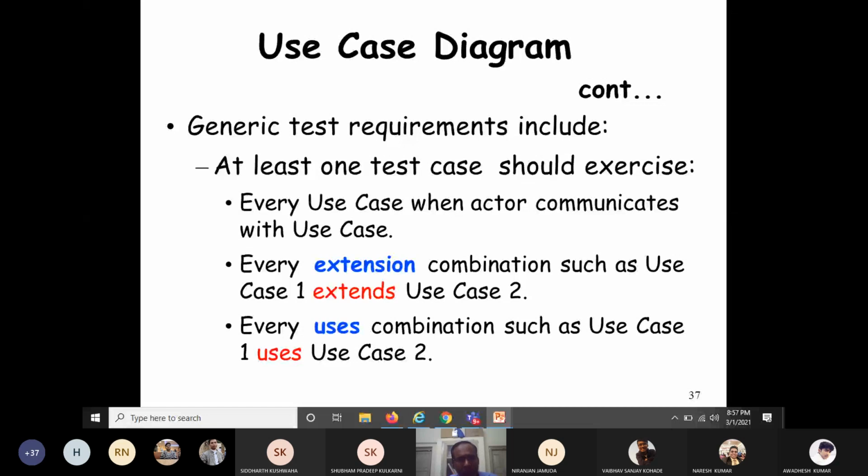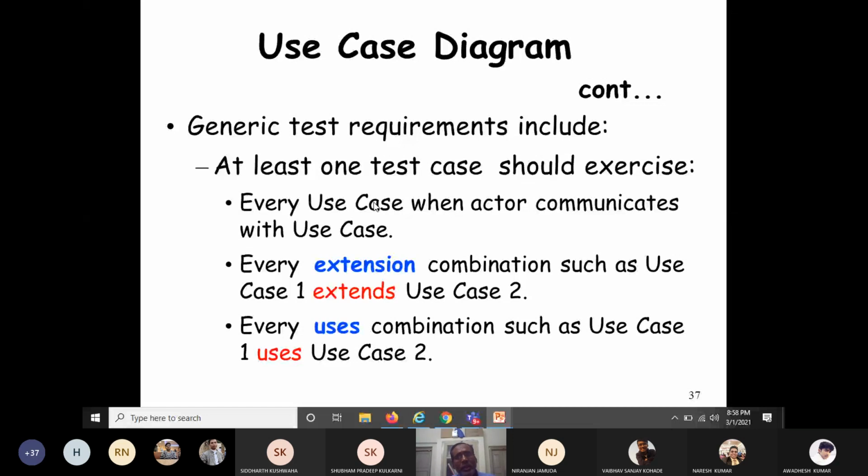I cannot go back. So we have to design the test case in such a way that at least one test case should exercise the following. That is, every use case when an actor communicates with the use case. So we have to design at least one test case for every use case. There can be 10 use cases, there can be any number of use cases. So we should design at least one test case for every use case whenever the actor communicates with the use case.